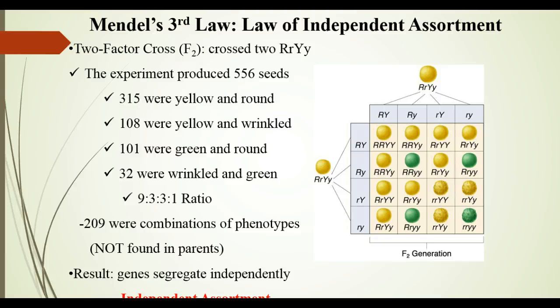We can tell that independent assortment occurs because there were 209 combinations of phenotypes that were different than the ones found in the parents. So the result is genes segregate independently, so this brought up the law of independent assortment.